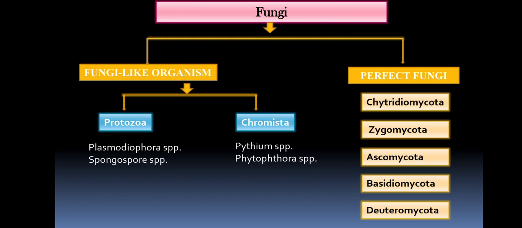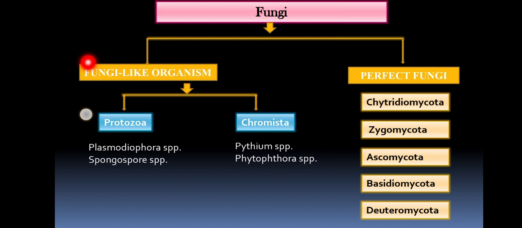This method of fungal classification is based on cell characteristics and given by G. N. Agrios 2005. According to this, fungi are broadly classified into two groups, that is fungi-like organism and perfect fungi. Fungi-like organism means it resembles some characteristics of the fungi but are not true fungi. It does not contain all the characteristics of a fungus, whereas the perfect fungi are composed of fungi which possess all the characters of a true fungus.